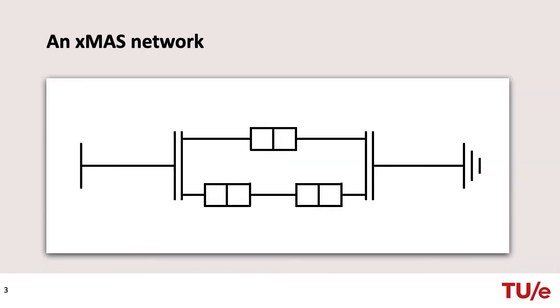To have an intuition about XMAS networks, let us first consider a simple example. Here, we have a source that produces a datum and passes it to a fork. The fork receives the datum, duplicates it to both outputs and passes it on to a pair of queues. Now, the topmost queue cannot yet forward the datum to its output, since the join requires data to be available on both inputs in order to proceed.